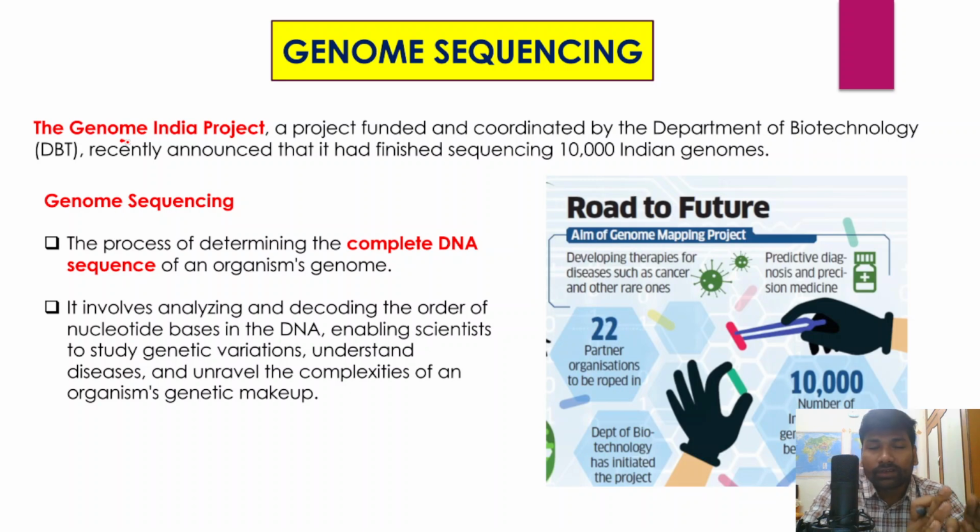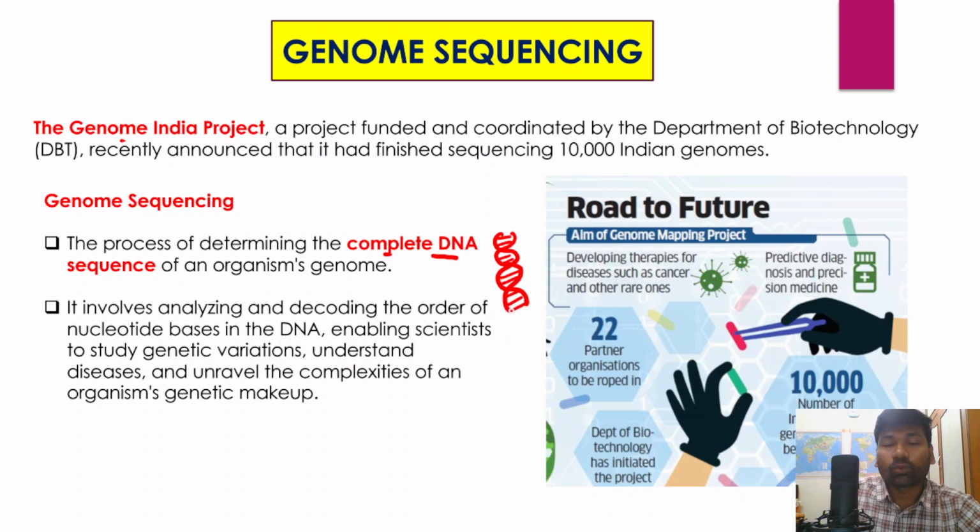So firstly we'll try to understand what exactly is genome sequencing. As I have already told you, every human being has a certain genetic structure. Genome sequencing actually means determining the complete DNA sequence. DNA looks like this, a double helical structure, and within DNA there are nucleotides as well.